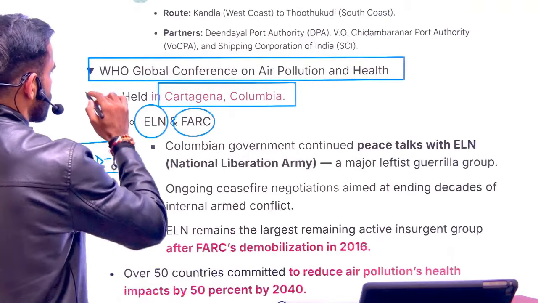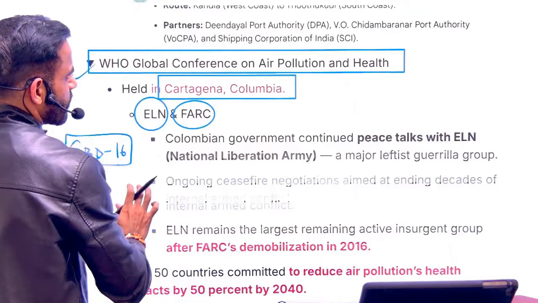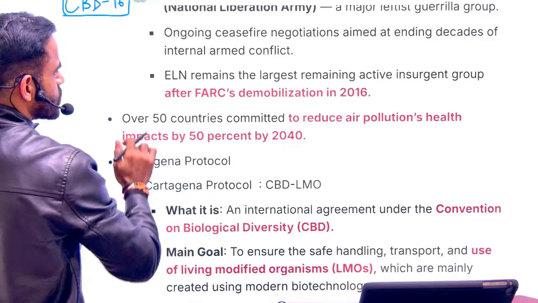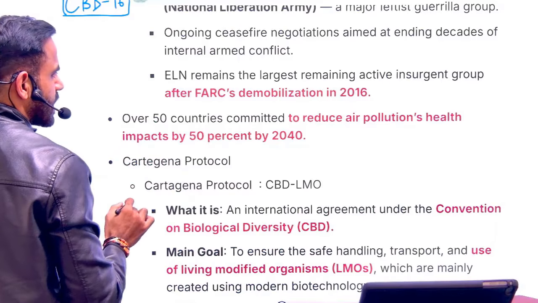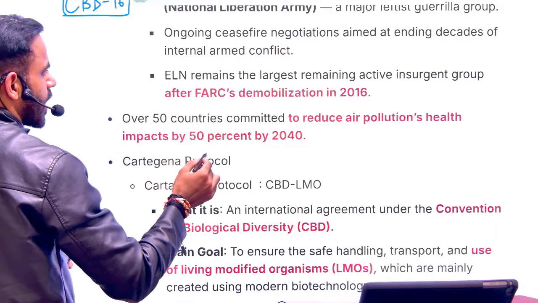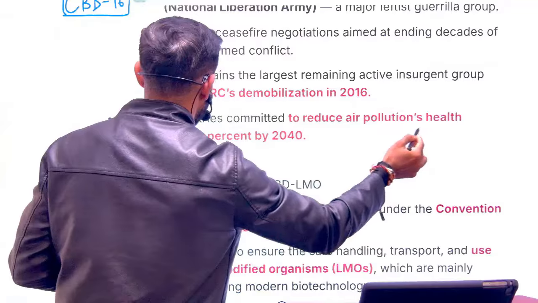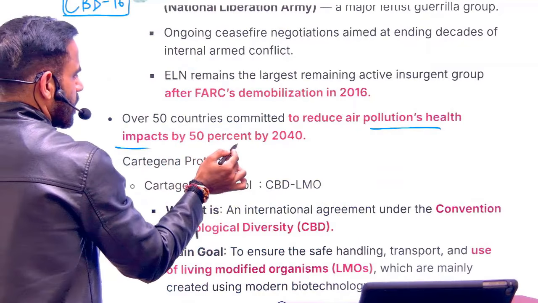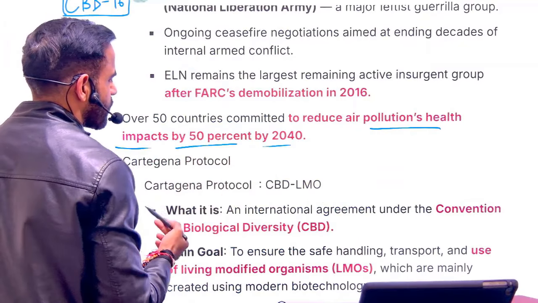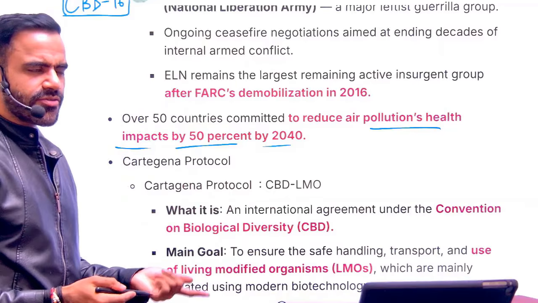So, what was the outcome of this WHO Global Conference on Air Pollution and Health? Basically, it was decided that we are going to reduce air pollution's health impact by 50% by 2040. So, just remember 50% by 2040.